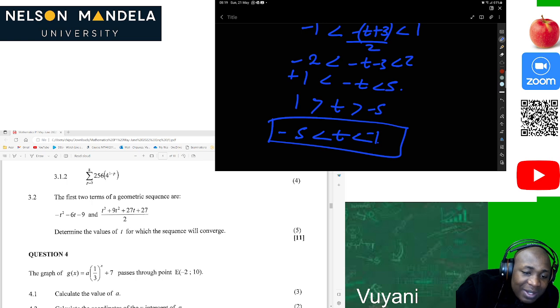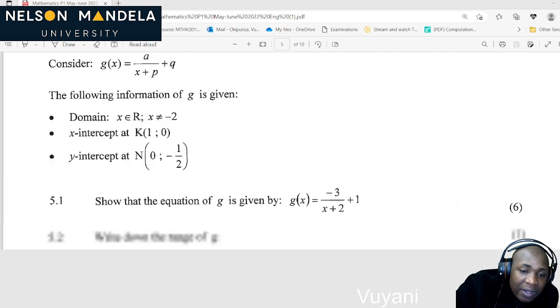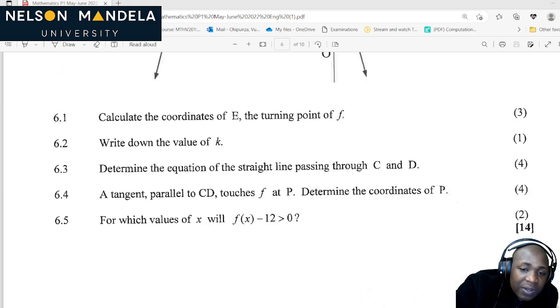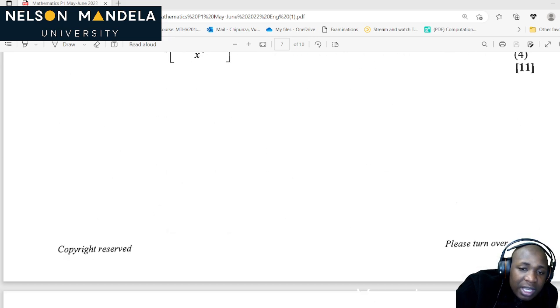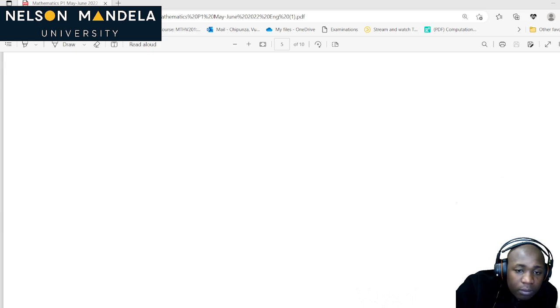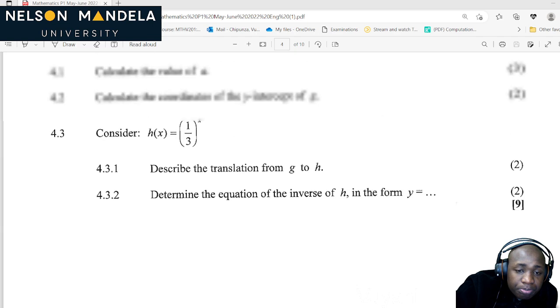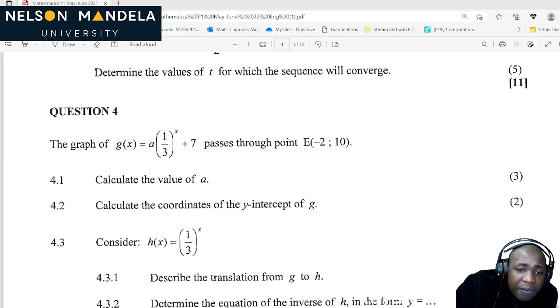Now let's look at question number 4. Ooh, these are functions. Okay, let's look at functions. The graph of g of x is equal to a. This is a different question, different pen. Let's use this one. Question 4.